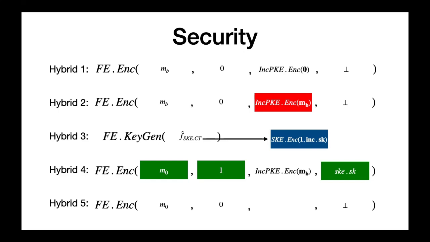In the final hybrid, we change the incompressible ciphertext within the challenge ciphertext into an encryption of 0. This follows from the incompressible PKE security because the secret key is used in the generation of the distinguishing key.